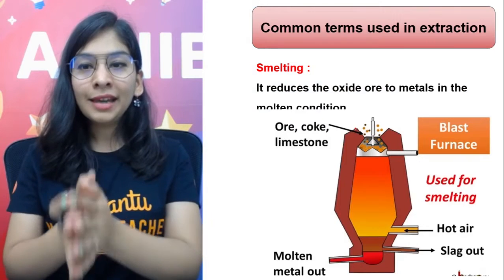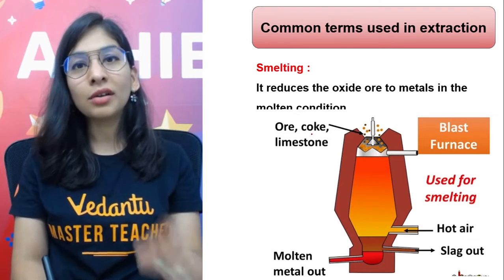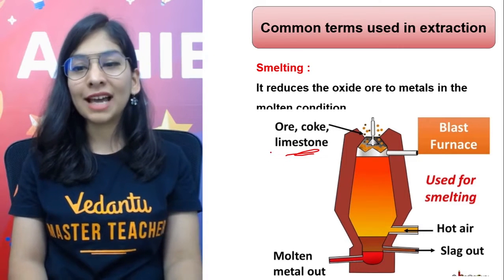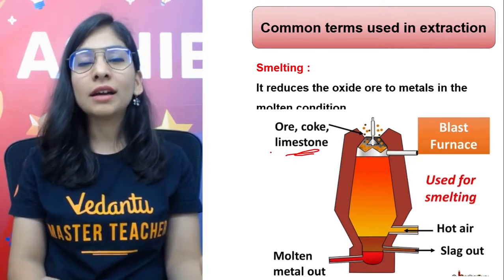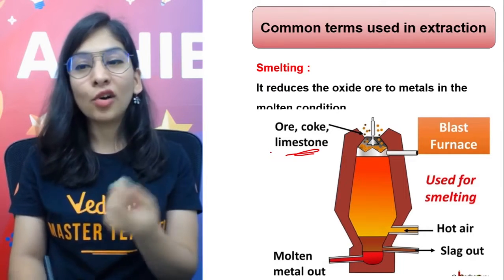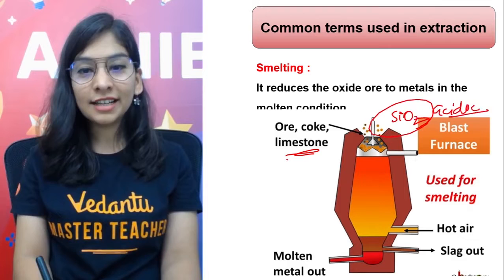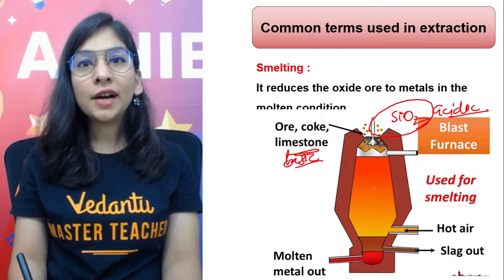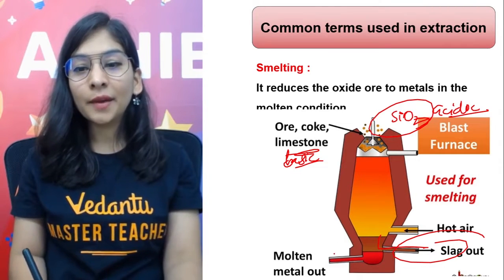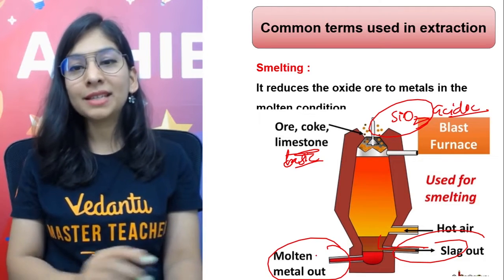See that here, what we are doing: we have a blast furnace. We added my ore, suppose iron oxide. We added coke acting as reducing agent, called the smelting process, and limestone was also there, suppose acting as my impurity, my gangue particle. So what slag am I going to get? I'll choose my flux accordingly. Suppose I've added silica, SiO2, because that is acidic and my gangue particle is basic. They combine in the furnace and give molten slag, which is separated because of the difference in density, and the molten metal comes out because carbon reduces my metal oxide, and that is separated as well.